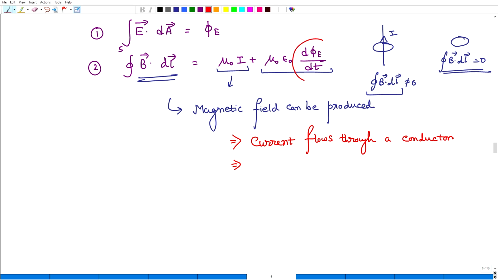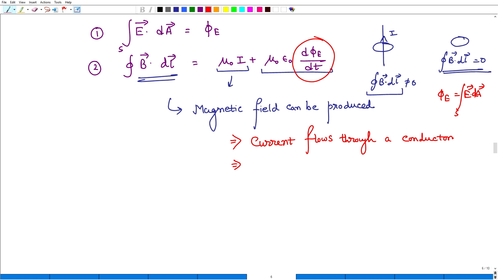How? If there is an electric flux which is changing with time, that means the electric field is changing, because the electric flux is EA, or in general the surface integral of E dot dA. So if there is an electric field, there will be electric flux. If there is an electric flux changing with respect to time, it means there is an electric field changing with respect to time.